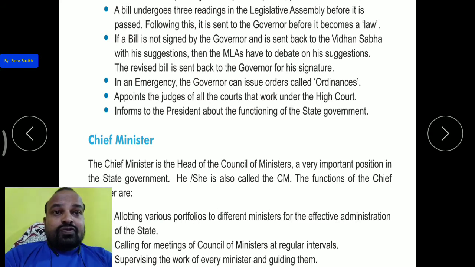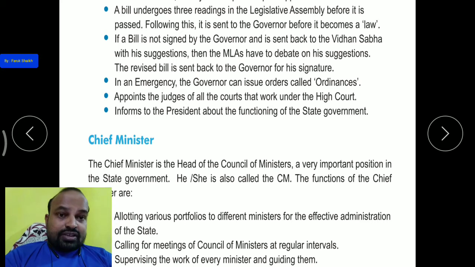Okay, then if a bill is not signed by the governor and is sent back to the Vidhan Sabha with his suggestion, then the MLAs have to debate on his suggestion. और अगर कोई बिल लेजिस्लेटिव असेंबली में से पास किया है and it is sent to the governor but the governor has not signed that bill and he gives some suggestion, then the members of the legislative assembly, the MLAs, will debate on his suggestion and make some improvements, some reforms in that bill. Then the revised bill is sent back to the governor for his signature.